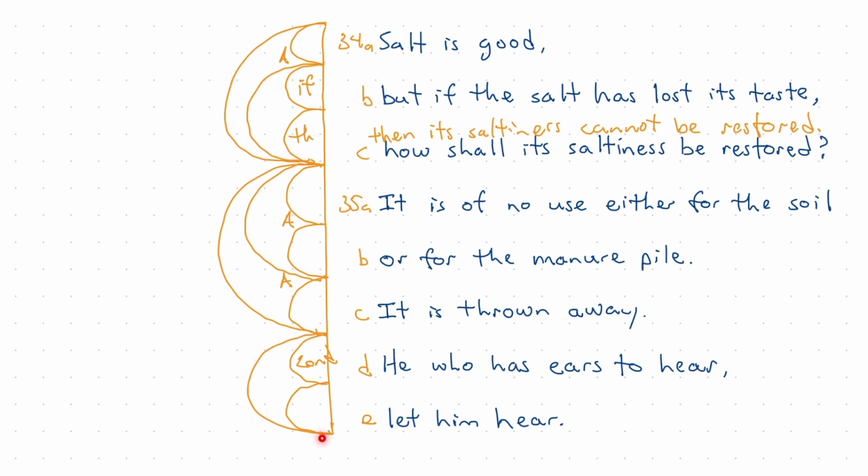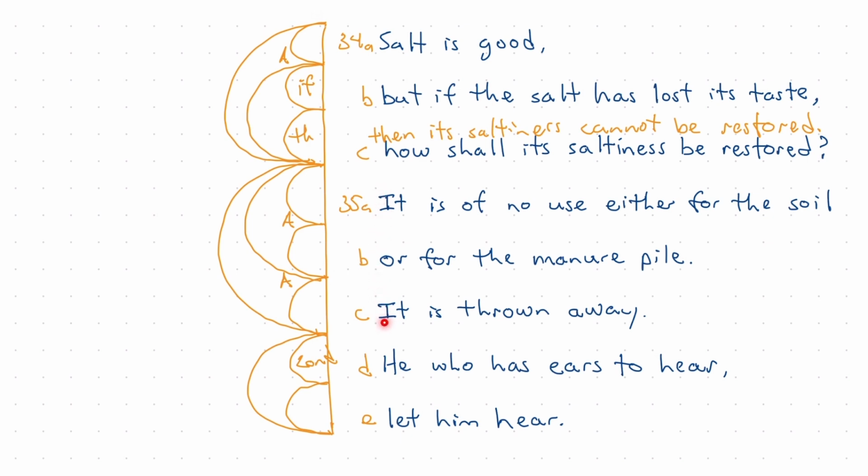What is the relationship between them? This seems to be a summary, a statement emphasizing what Jesus has said before. So then my eye goes to this relationship right here. What is the relationship between these 2 arcs, verse 34 going into verse 35? And again, we need to ask the question, is this a question and answer relationship?